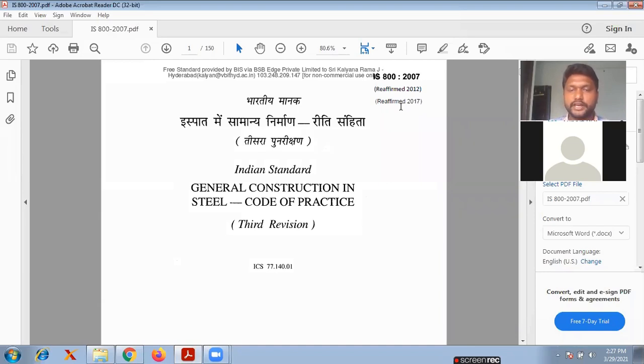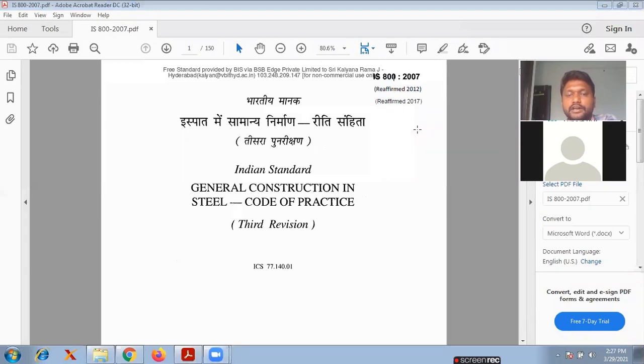So my dear students, you have to take a printout, as in the RCC class. Everyone must take the printout of the IS 800 code book. This is the general construction in steel code of practice. Everyone please note that the code book for this is IS 800 2007.